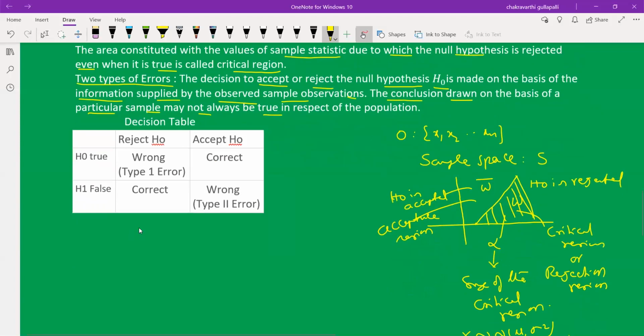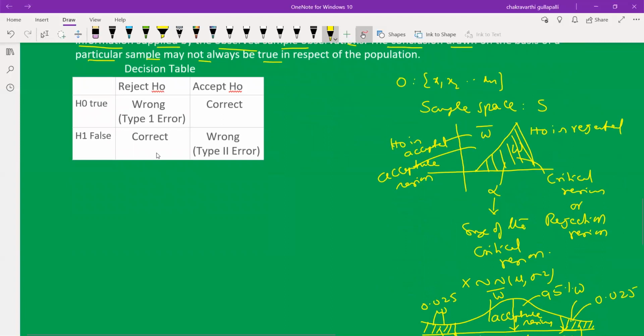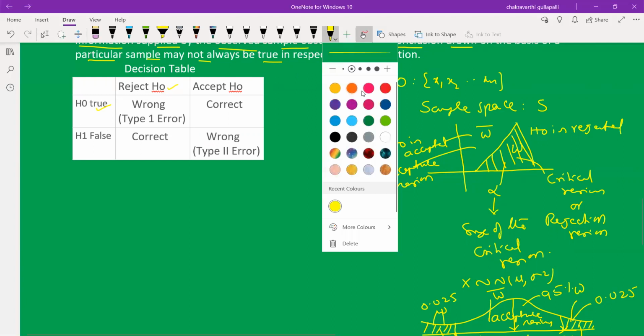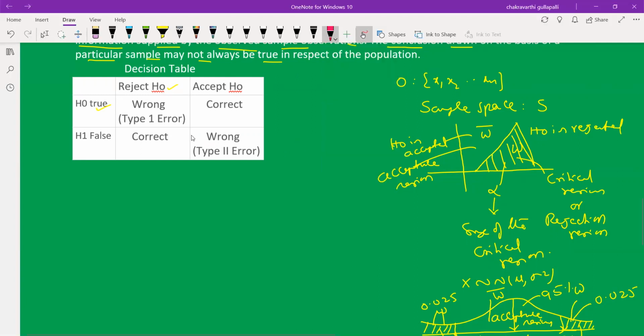Now the decision table. Based on this decision table, we can easily identify and write the type 1 error or type 2 error. Here, reject H0 when H0 is true is called type 1 error. Read it like this: reject H0 when H0 is true is called type 1 error. Accept H0 when H0 is true is the correct statement.